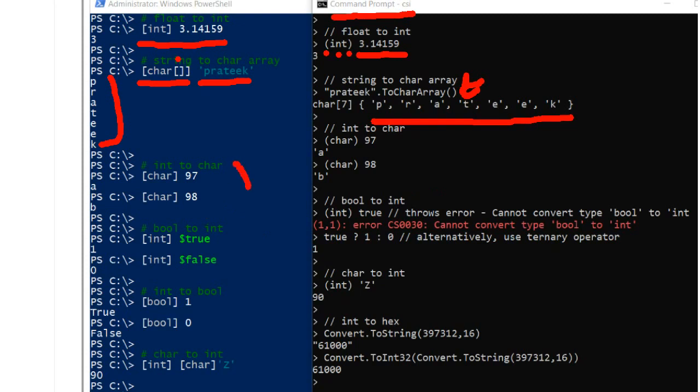Now coming to integer to character conversion. I have these integer values 97 and 98. We can do this simply in PowerShell by just mentioning the data type here, and just like we did in PowerShell, we can do that in C# as well. We just have to mention that in parentheses.